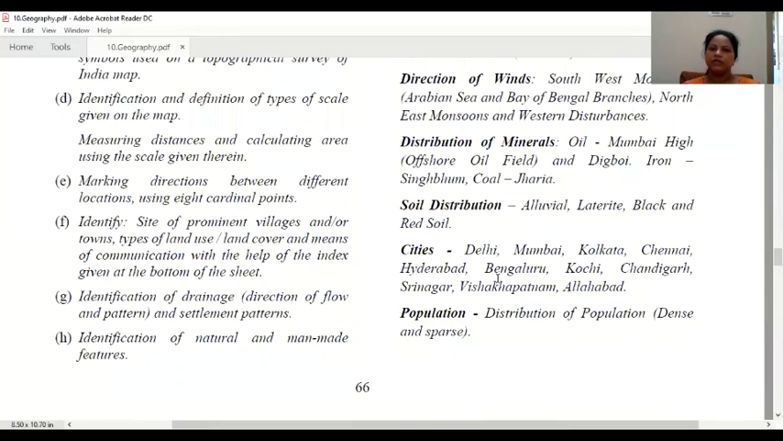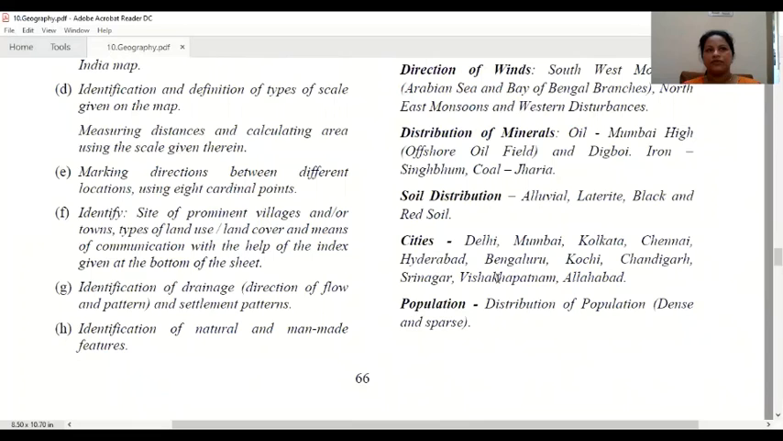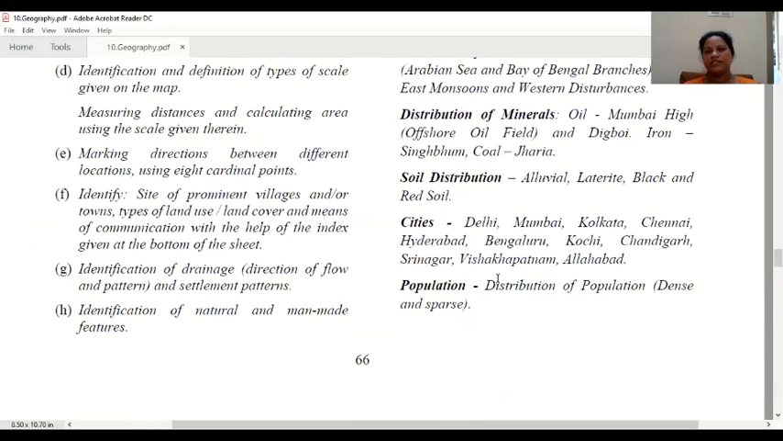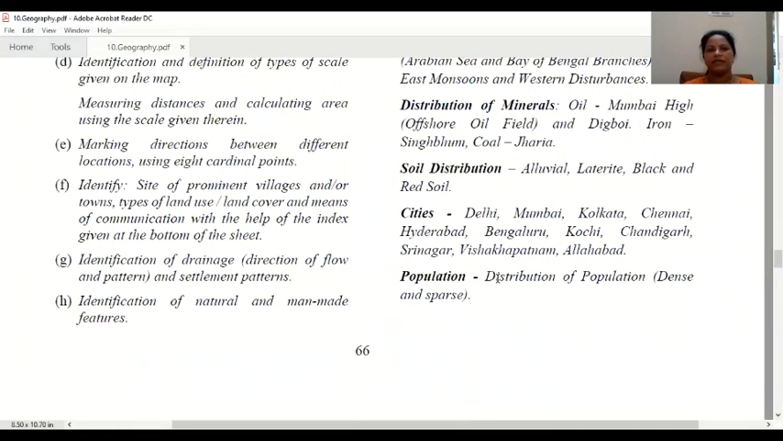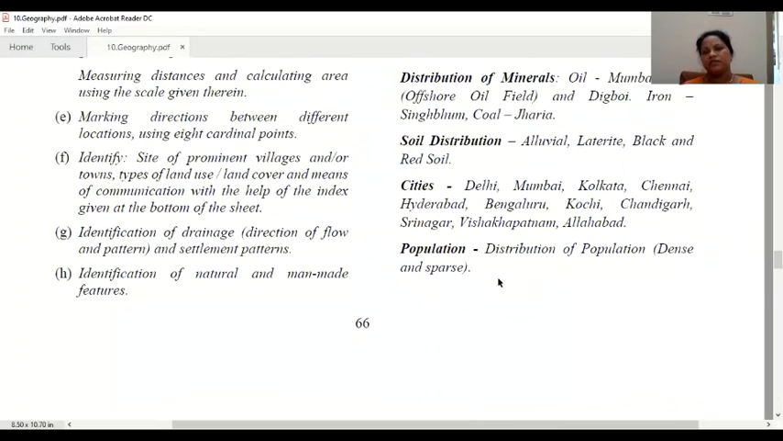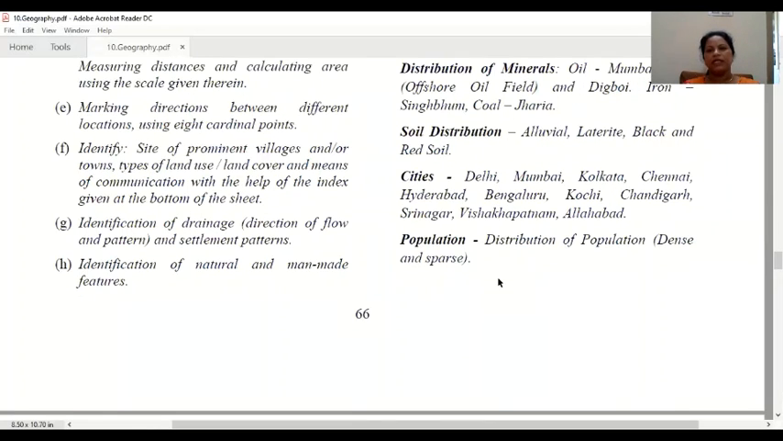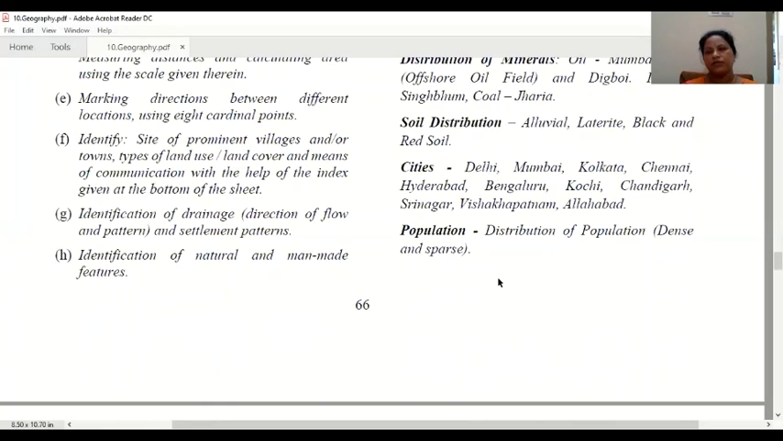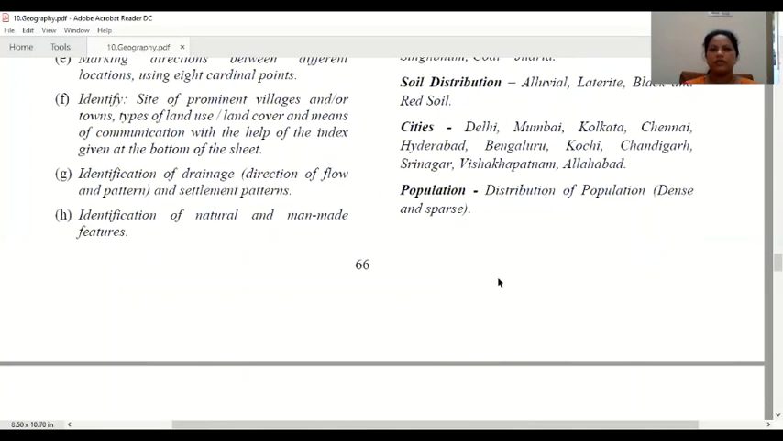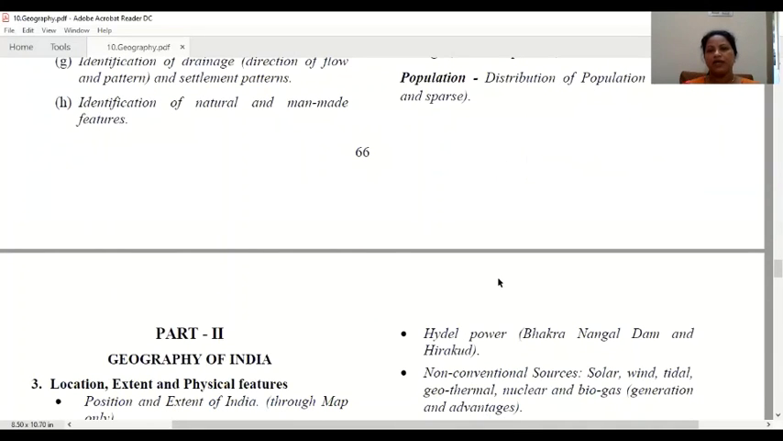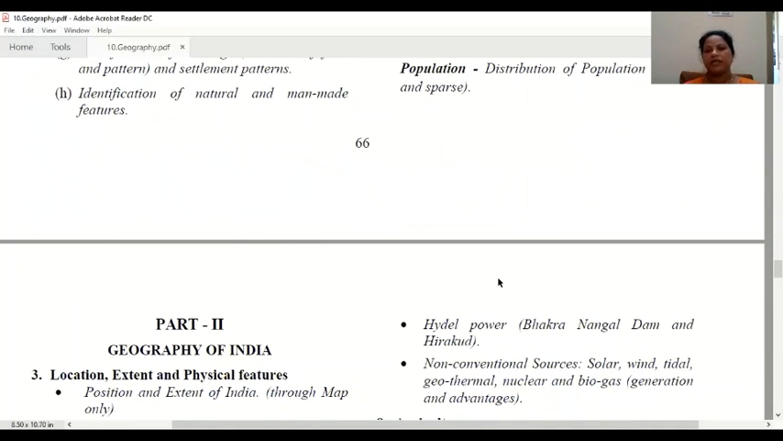Then soil distribution is also very important. First of all, we will study the types of soils and in which states these types of soils are found: alluvial, laterite, black, red soil, and in which area we have to locate or mark them. Next is cities, the main cities of India you have to mark. Then population distribution. Dense and sparse, both we have to study, and there are some shortcuts to learn that also. So this is your geography part 1 about India and about the topographical map.